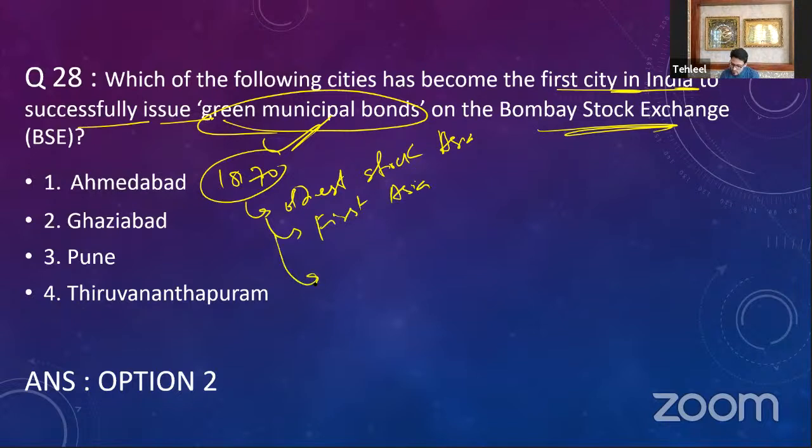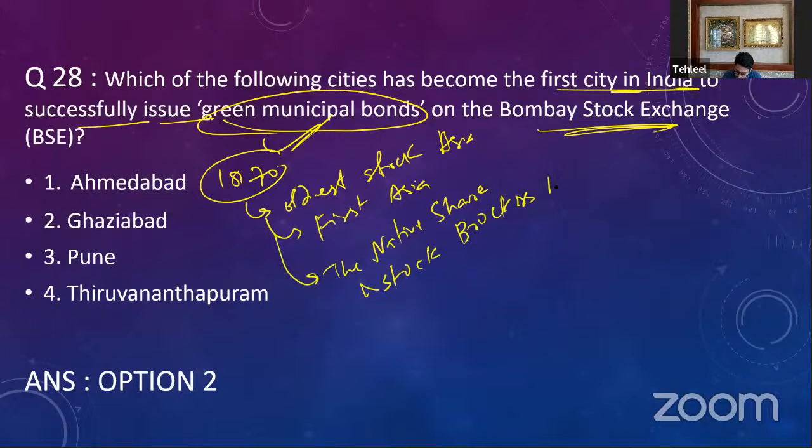The older name of Bombay Stock Exchange is the Native Share and Stockbrokers Association. This is an older name of Bombay Stock Exchange.